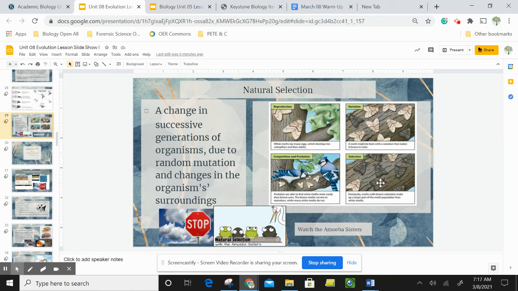So the dark colored moths are living their best lives and having babies, and the light colored moths are getting eaten. So you can imagine, after many, many generations, as we look and study these trees with the moths, there's more dark colored ones there because they had characteristics that enabled them to survive. There's natural selection in action.